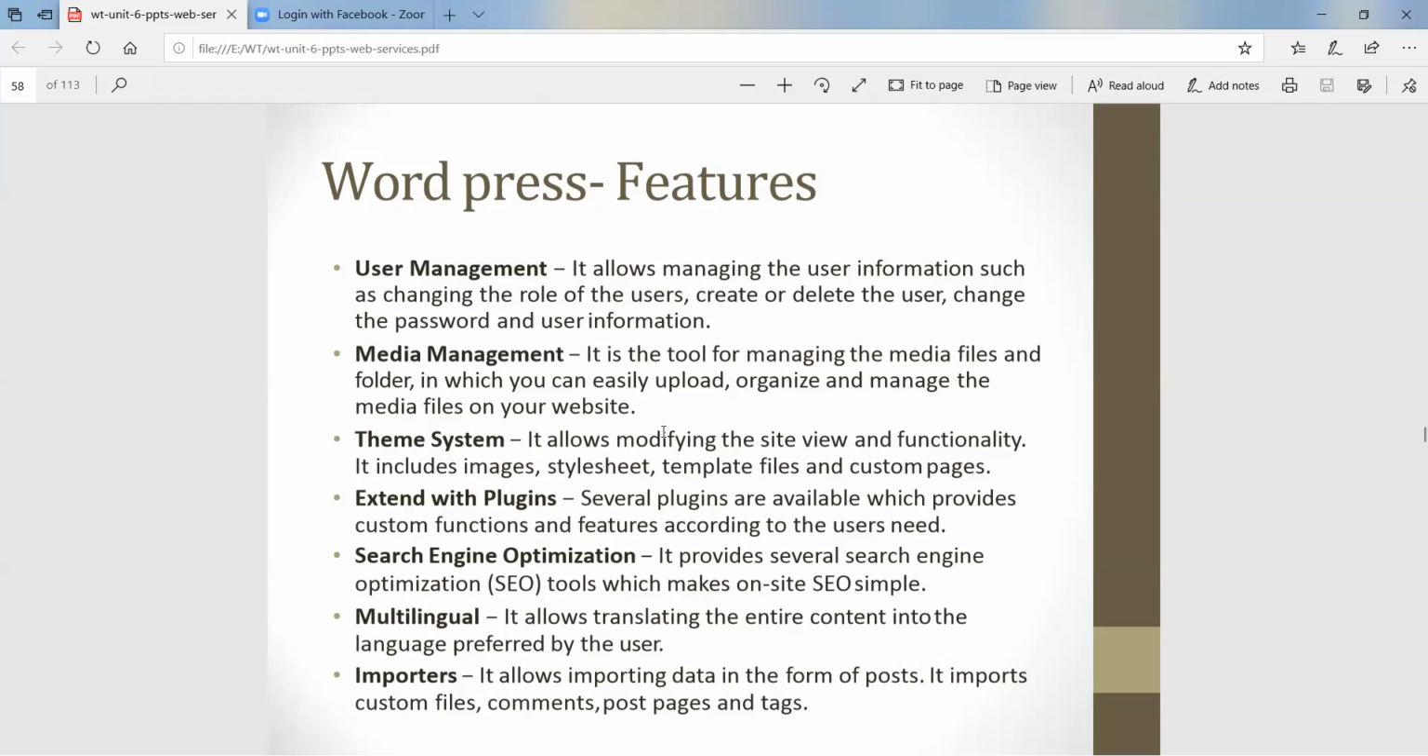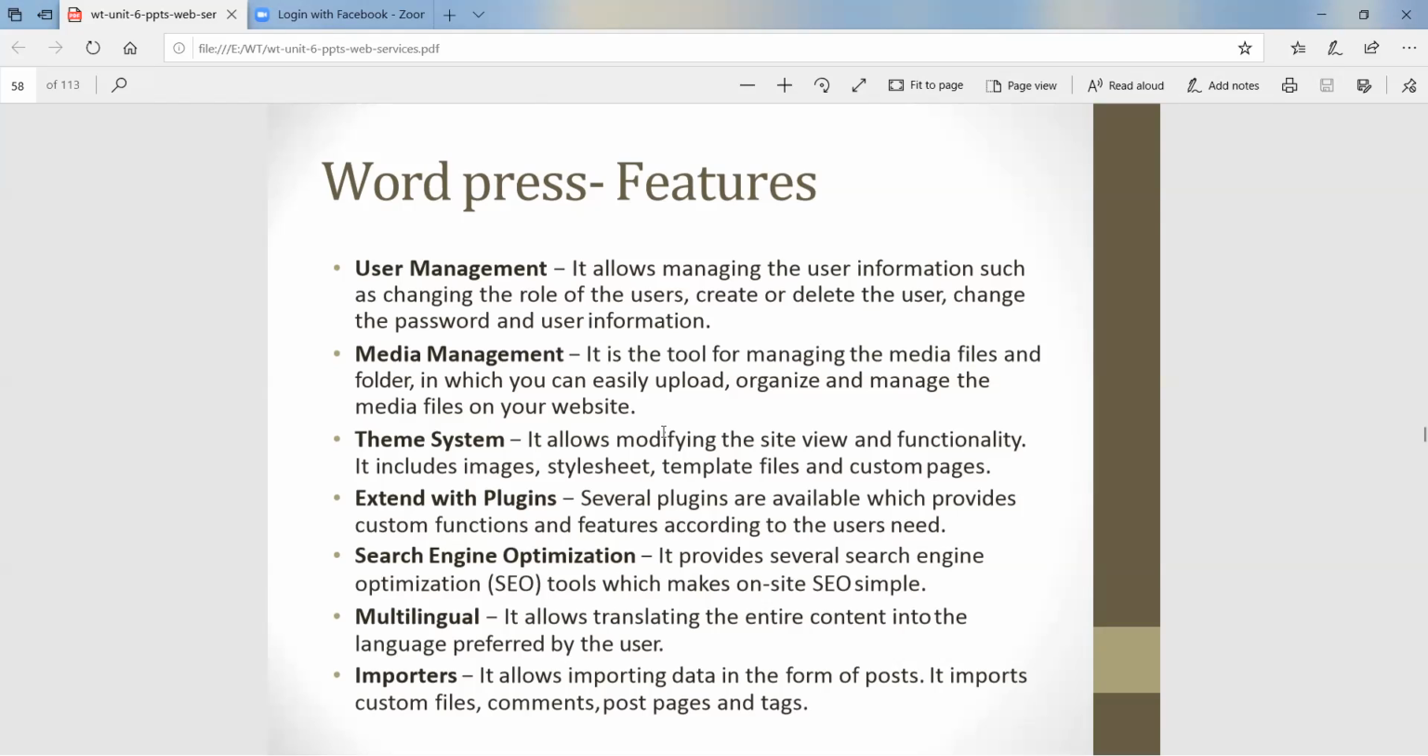Some themes are provided, and we can modify those themes easily using WordPress. It includes, for example, images, style sheets, template files, and custom pages. And next is extending with plugins. In WordPress, several plugins are available that provide custom functions and features according to user needs. Plug and play: extend with plugins means several plugins are available.